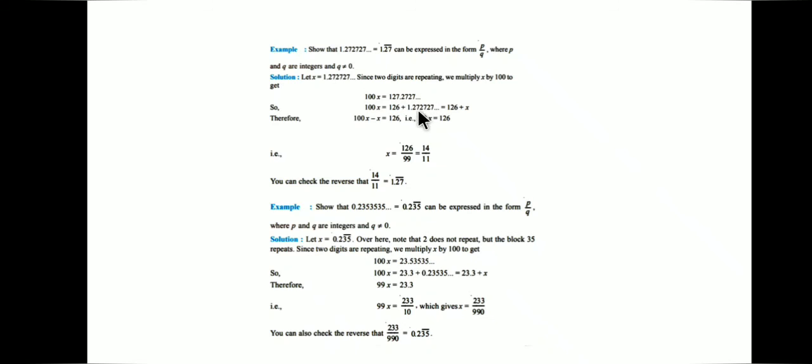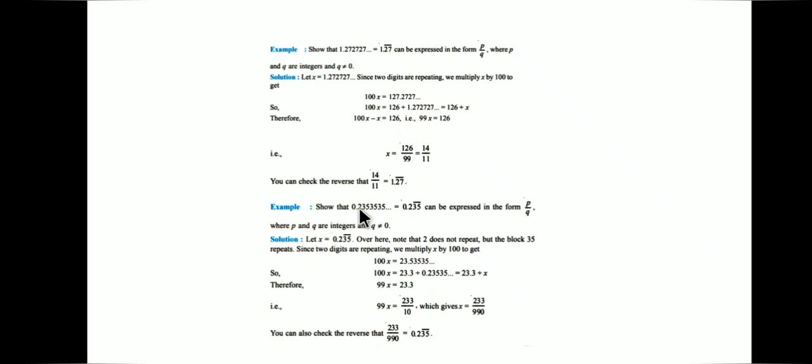We have taken this number as x. So 100x is equal to 126 plus x. 100x minus x is equal to 126. That means 99x is equal to 126. x is equal to 126 upon 99, which is equal to 14 upon 11.